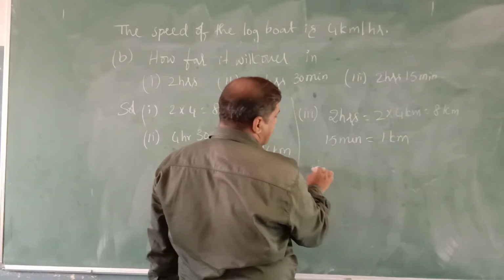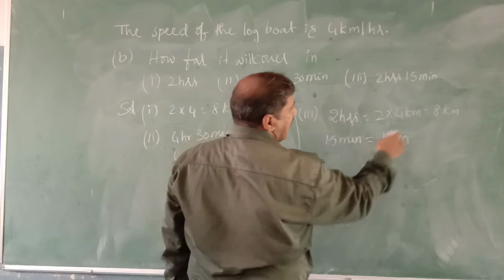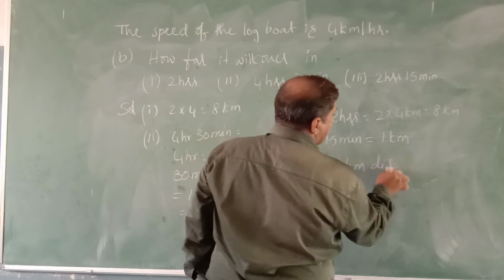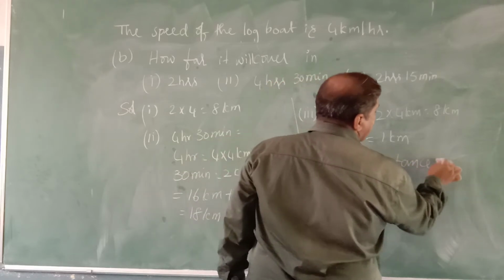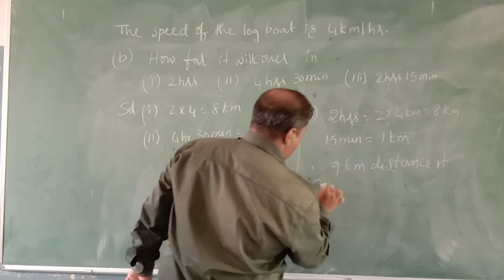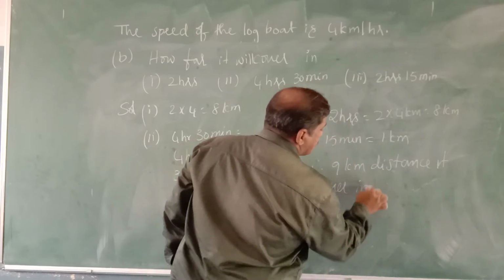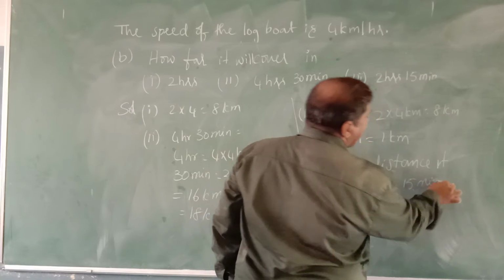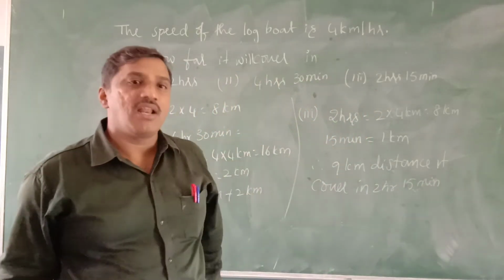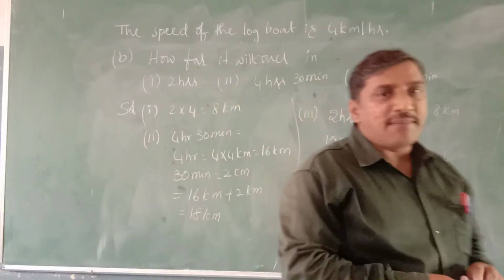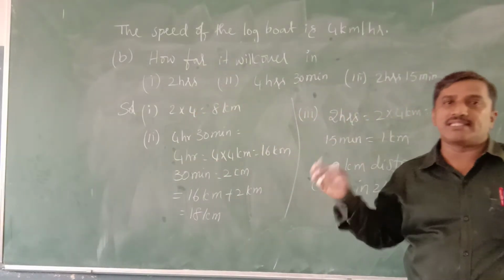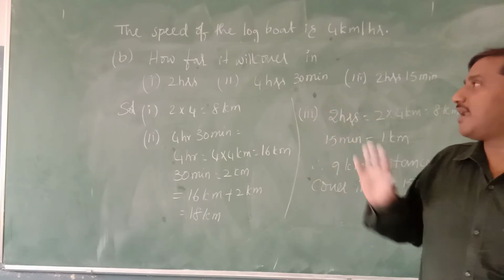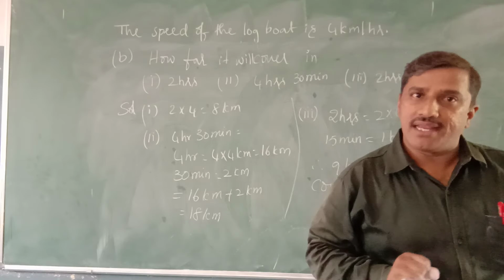Therefore, in total how many kilometers will it cover? 8 plus 1, 9 kilometers. That distance it will cover in 2 hours 15 minutes. So like this, when the distance is given we can find time, and when time is given we can find the distance the log boat will cover in the given time period. Is it clear, children? Have you understood? Yes.